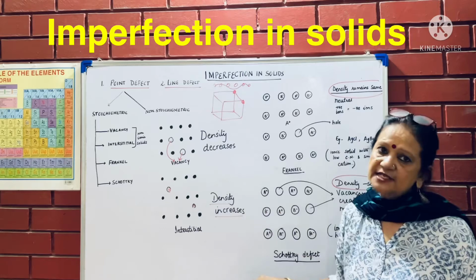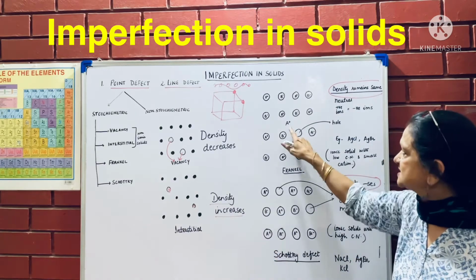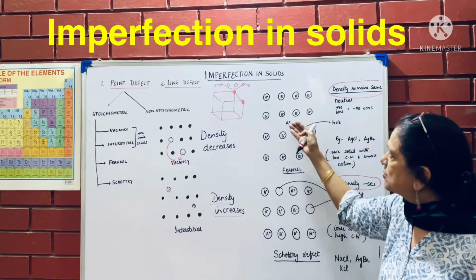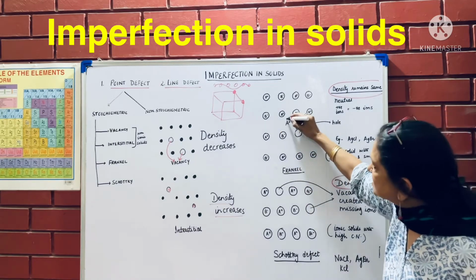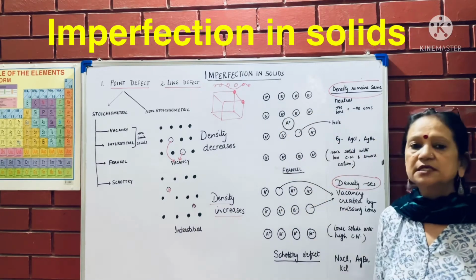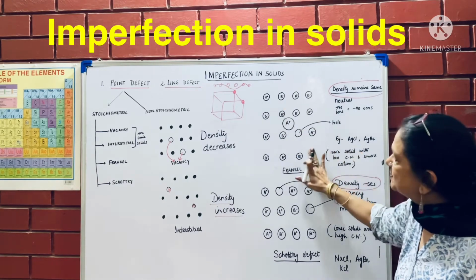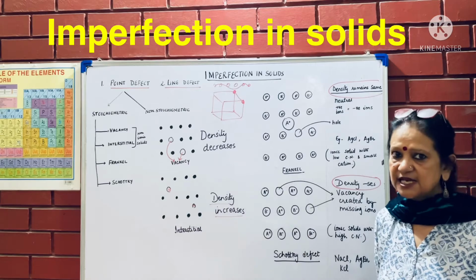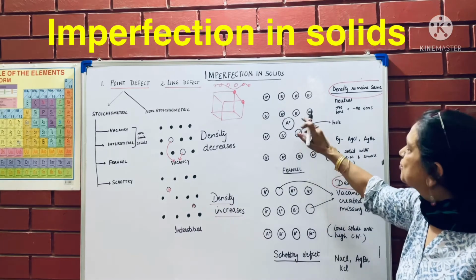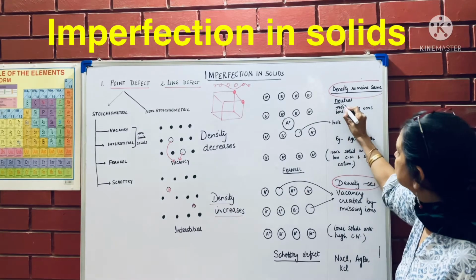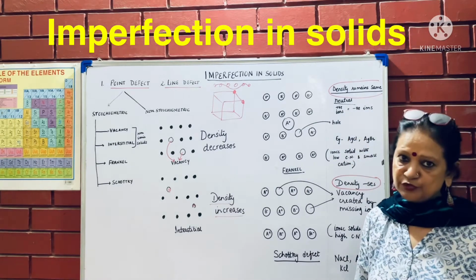The number of positive ions and negative ions are the same because this has only shifted. Numbers have not decreased. It has moved from here to here. So this particle is now present in the interstitial space, and the density remains the same because the number of particles is still the same, and positive and negative ions are also the same. So the whole crystal still remains neutral.